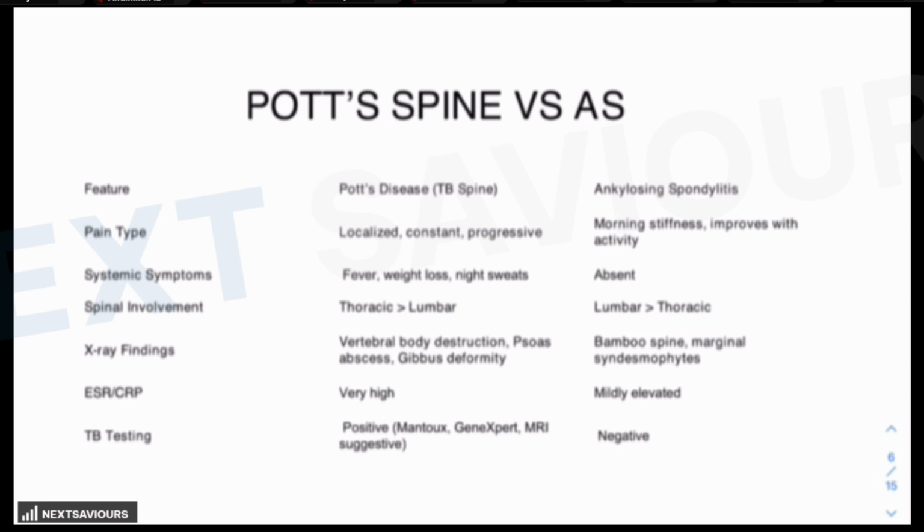Then the next one obviously is the Potts spine, because this is what we are thinking, that this time, if such a question comes and the examiner decides not to give ankylosing as the answer, then these are the clinical findings which will be provided to you in case of a question related to Potts spine. There will be a localized, constant, and progressive pain in the back. And there are some characteristics associated with this pain, like the patient awakes at night because of this pain. The pain is extreme at night in earlier stages, and it might also result in neurological compromise because of the compression of the spinal cord or the nerves.